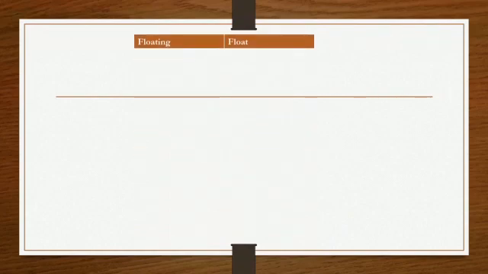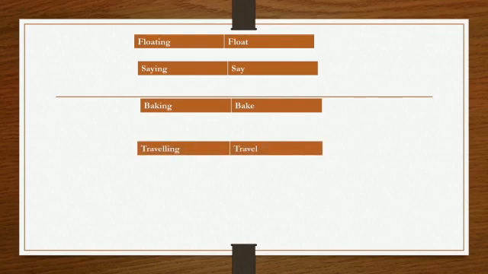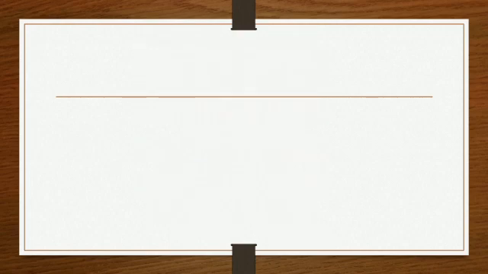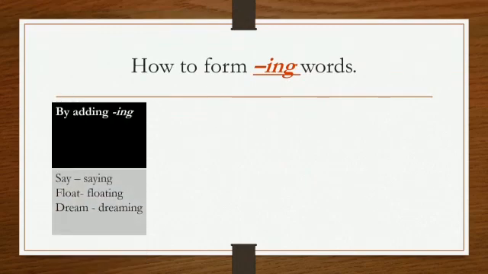Let's see some examples. Floating becomes float if you remove ing. Saying becomes say. Baking becomes bake. Traveling becomes travel. Planning becomes plan. Now let's see how to form ing words. By adding ing. We won't add anything else. We will just add ing to the verb. For example, say becomes saying. Float becomes floating. Dream becomes dreaming.